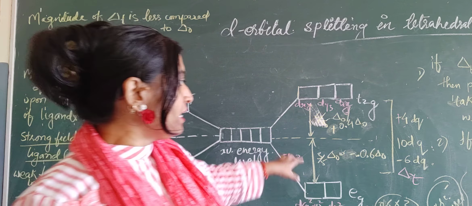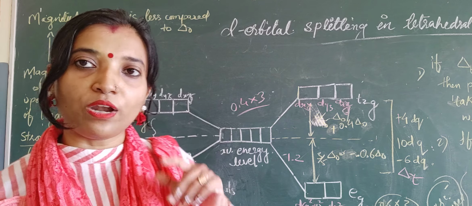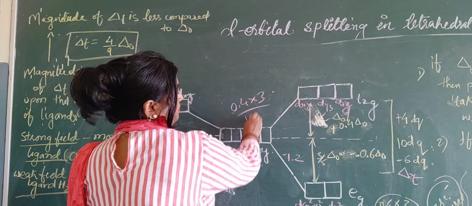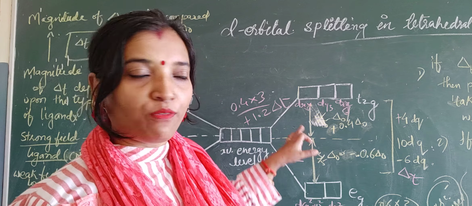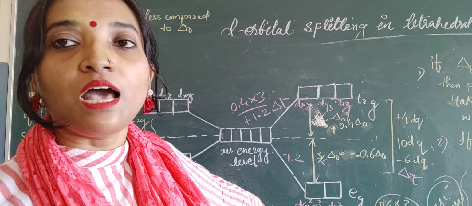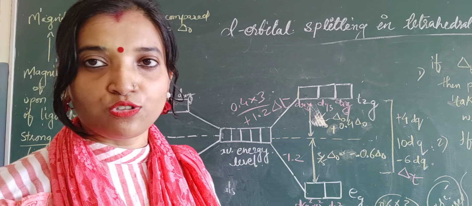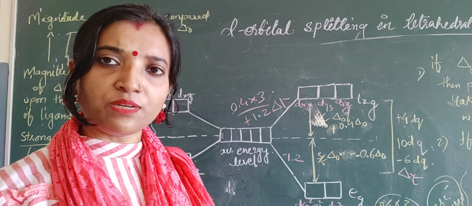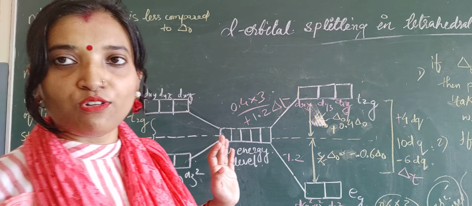Three orbitals are there, so if we do 0.4 into 3, what will be the answer? 1.2 del t. Understood? So this will be plus 1.2 del t, and this is minus 1.2 del t. So what will be the answer? The answer will be 0. So the degeneracy is maintained as the answer is 0. Okay, as much energy is increasing, that much energy is also decreasing. Understood? So you can calculate like this.